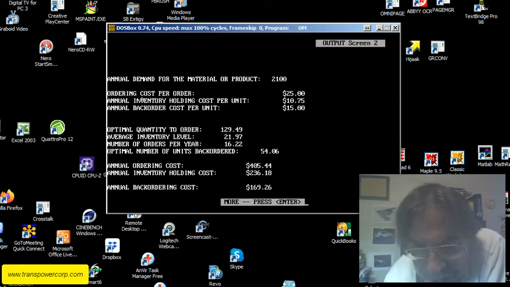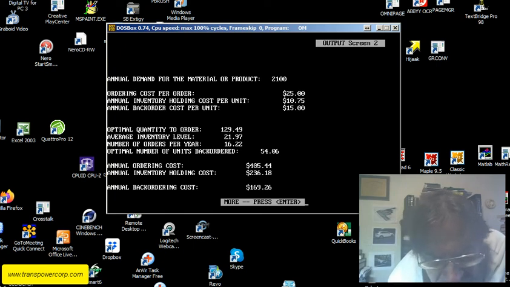Annual demand for material product is 2100. Ordering cost per order 25. Annual inventory holding cost per unit 10.75. Annual back order cost per unit is 15. Optimal quantity to order 129.49. So you could either use 129 or 130. Average inventory level 21.97, or about 22. Number of orders per year 16.22. You could round that down to 16.